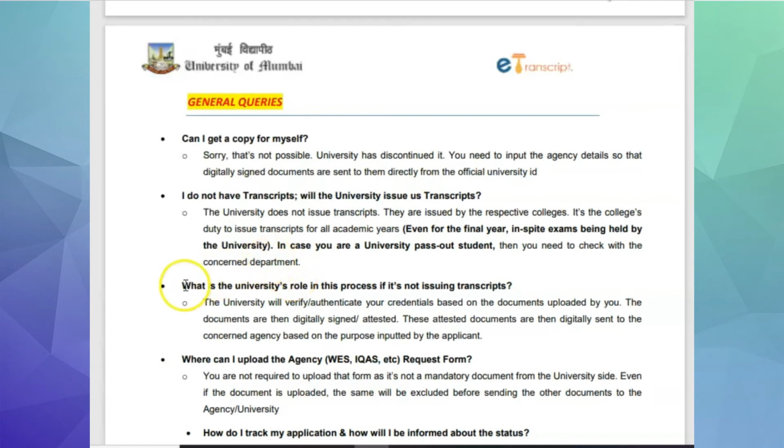The third common question is, what is the university's role in this process if it is not issuing transcripts? The university will verify or authenticate your credentials based on the documents uploaded by you. The documents are given a digital signature and attested. These attested documents are then digitally sent to the concerned agencies based on the purpose given by the applicant. So the role of the university is to authenticate and verify.